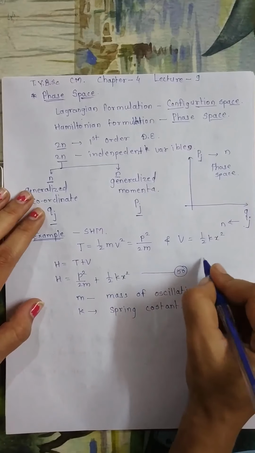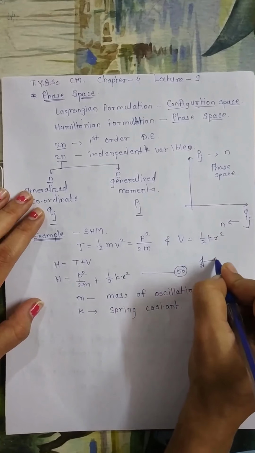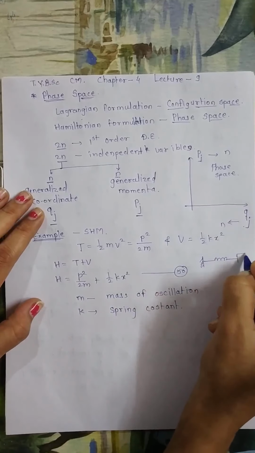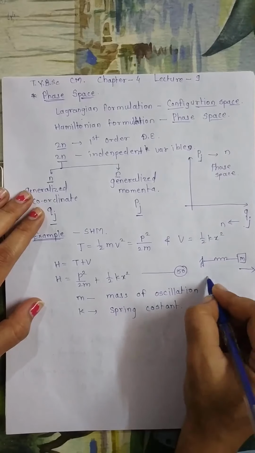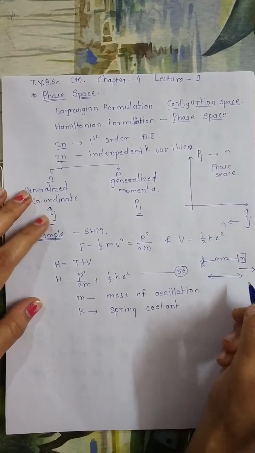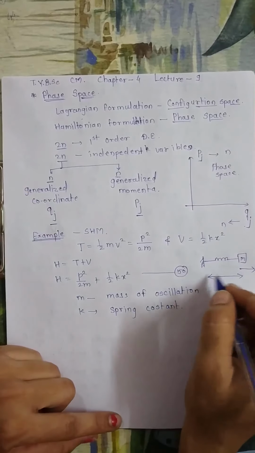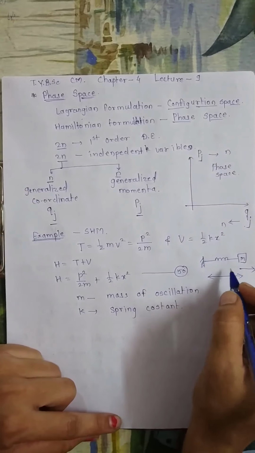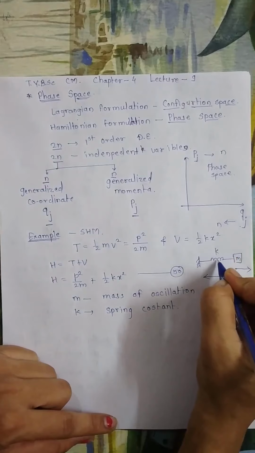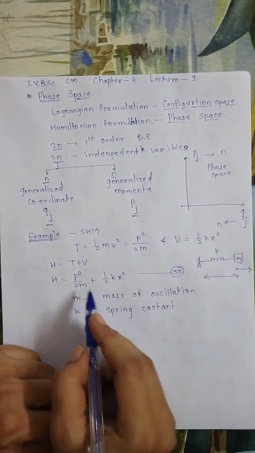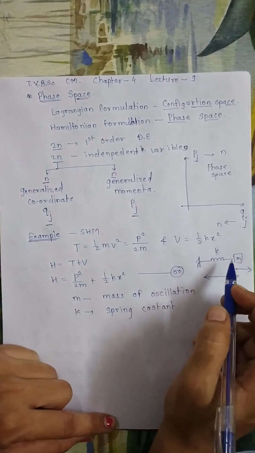There is one spring connected to a rigid support, and to this there is a mass. This mass is stretched and made to undergo oscillation, which is simple harmonic oscillation, and linear.